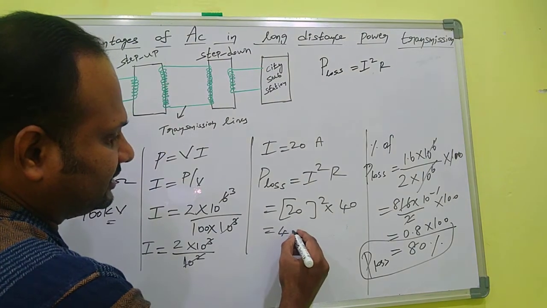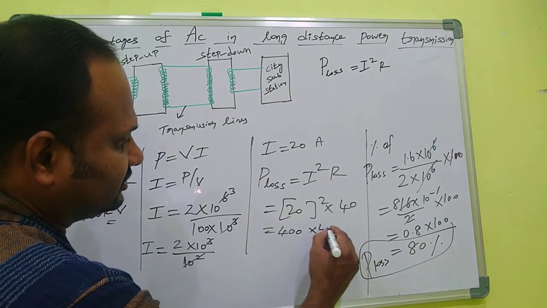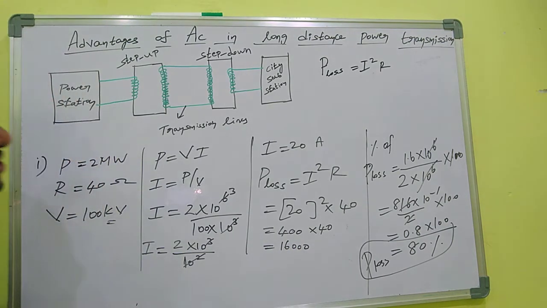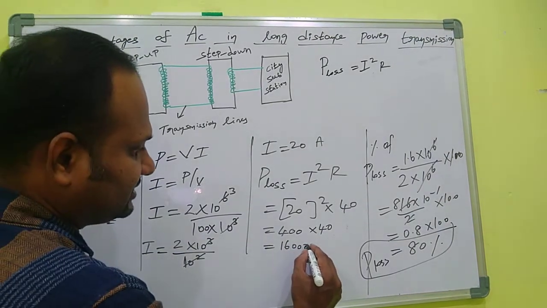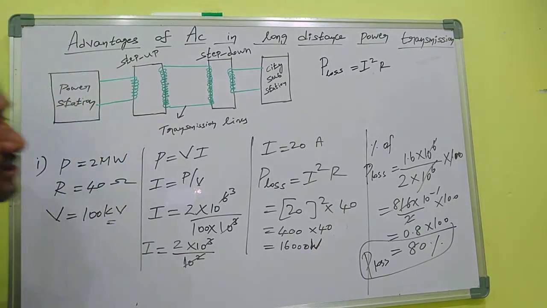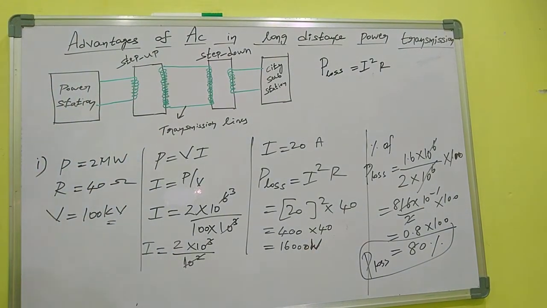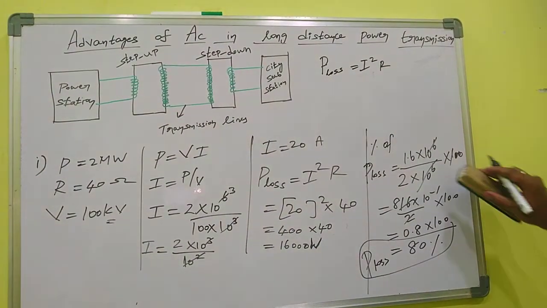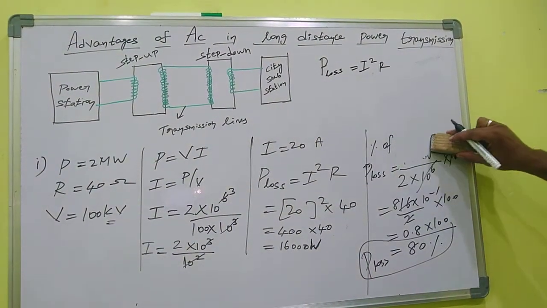4 into 10 square is 100. So 400 into 40, what is this? 16,000 watt. Here only 16,000 watt is power loss. 20 square 400 into 40. Okay. What is the percentage of power loss here?